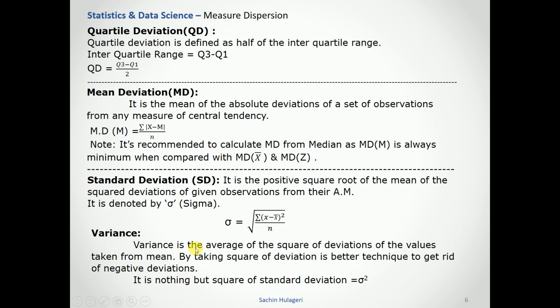And the variance. Variance is the average of the squares of deviations of the values taken from the mean. Taking the square of deviations is a better technique to get rid of negative values, since we want to represent the variance in the form of a positive value. So we take the square of the standard deviation. It is nothing but the square of the standard deviation, represented by sigma square.